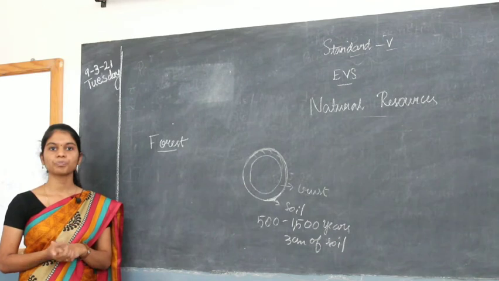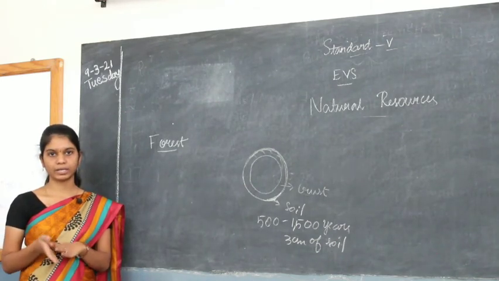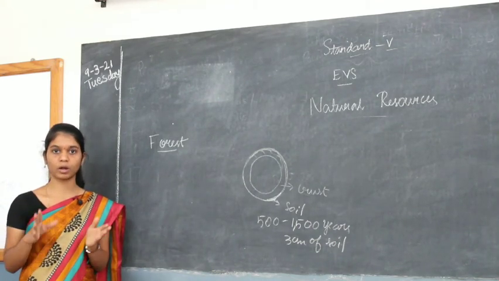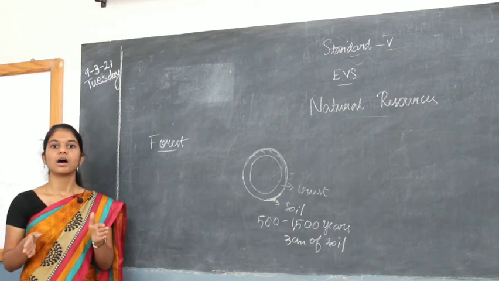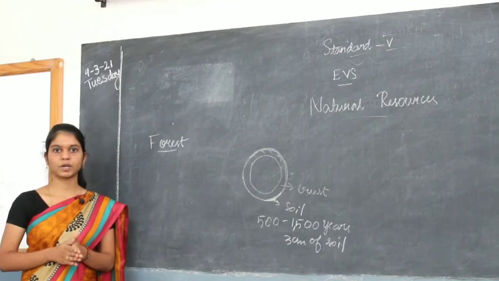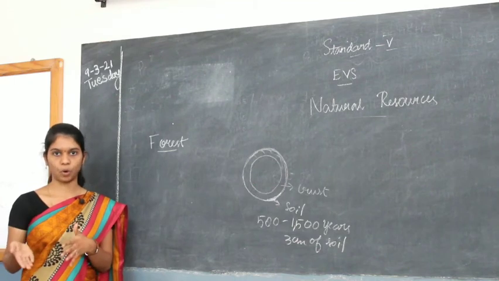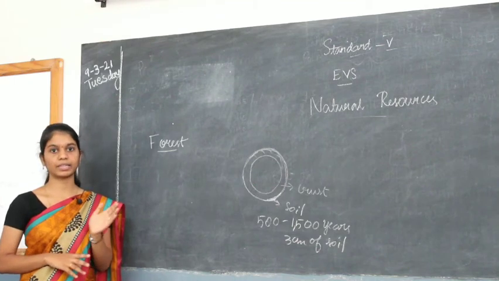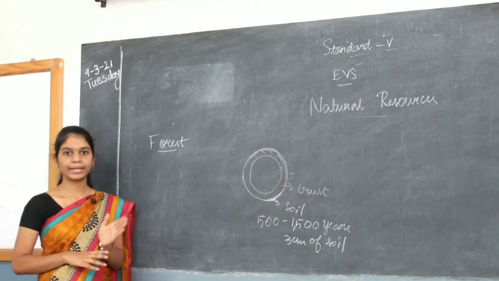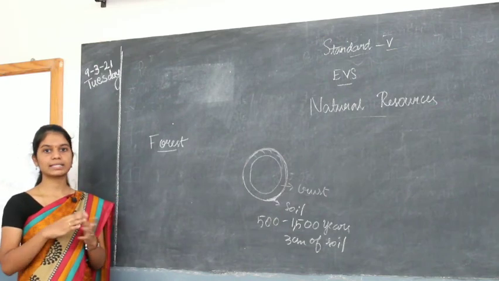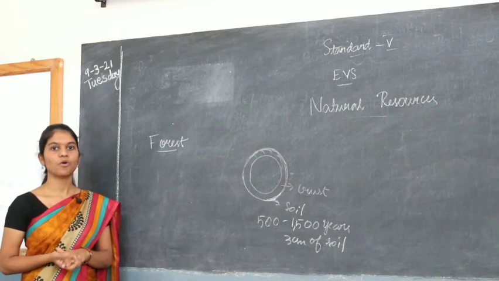And also in foreign countries, most of the houses are built only using woods. The reason is because when flood comes, the house will float. That's the reason that they are building only in woods. Okay, so these are all main uses of forest.